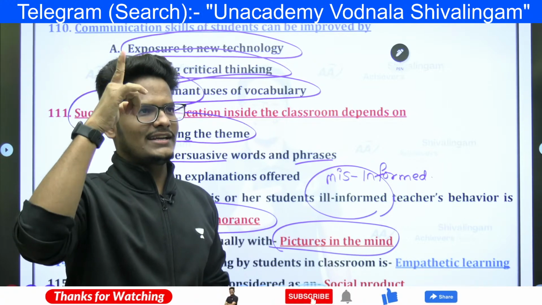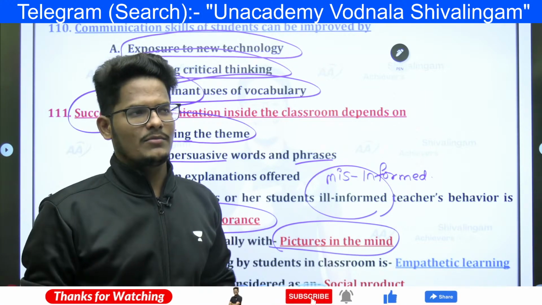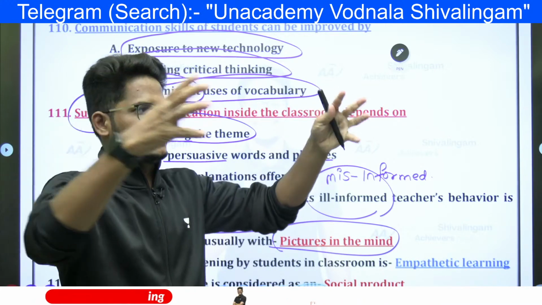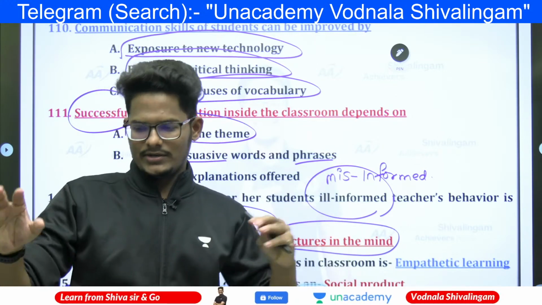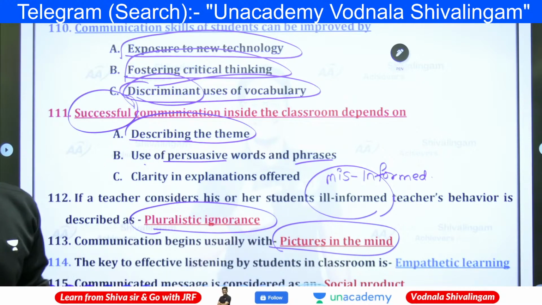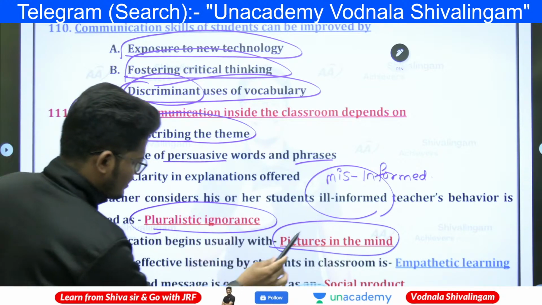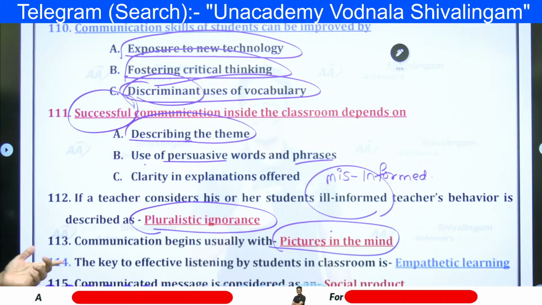You are going to sit in the examination, or you are going to write tomorrow's exam. You think, my examination center is going to be like this. The computer will be there and the screen will be there. I will be sitting from 9 a.m. to 12 p.m. That is how a clear-cut picture in the mind will be the starting point of communication. Pictures in mind for every situation, for every context.